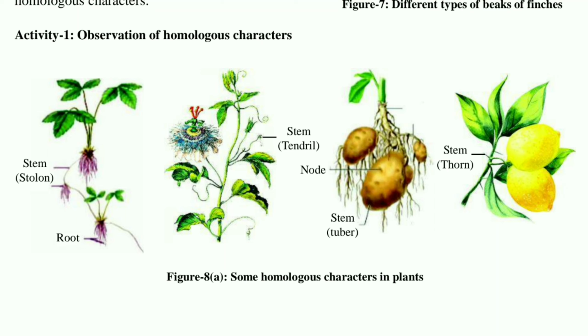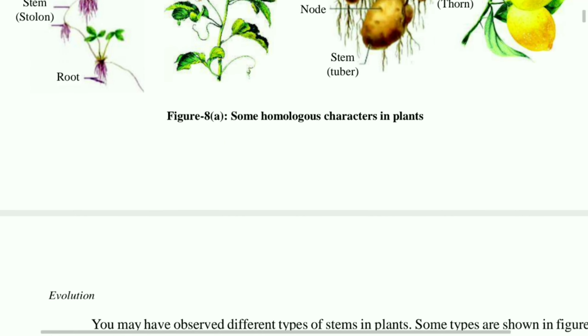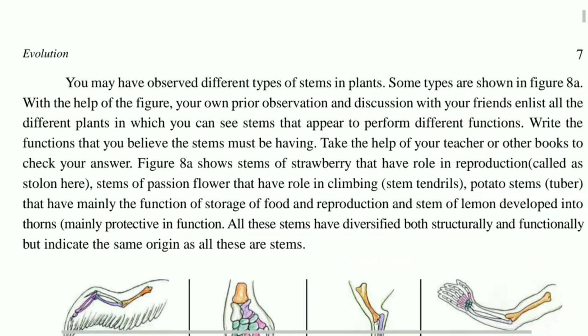Then this one is a stem tendril, then nodes of the stem, that is the potato. In the same manner, if we compare it with the sweet potato, you will find the sweet potato is a root and this one is a stem. Then here the stem has been modified into a thorn to protect itself from various organisms. That is the node part.